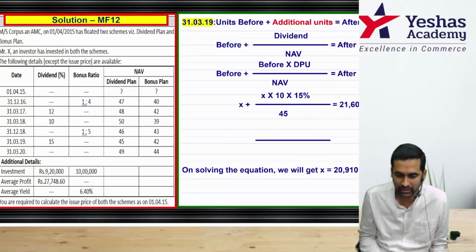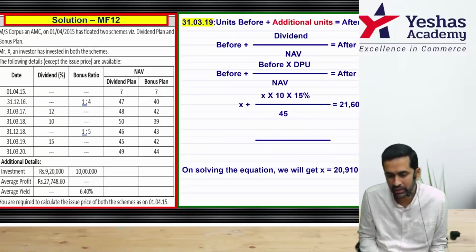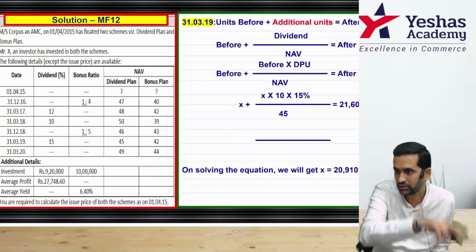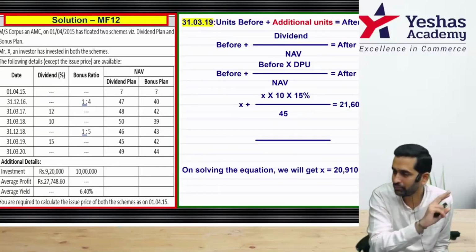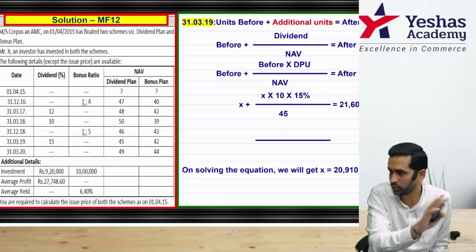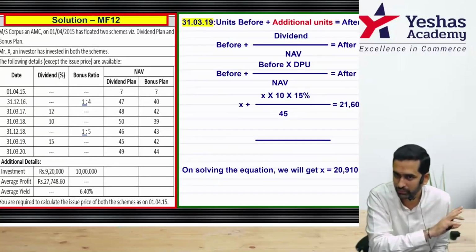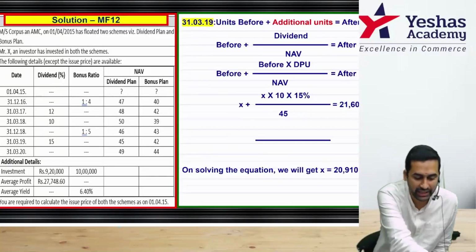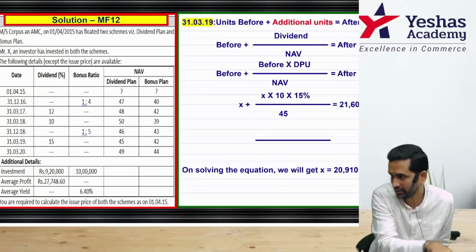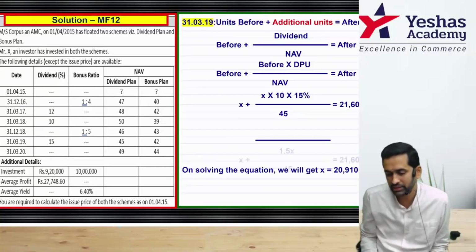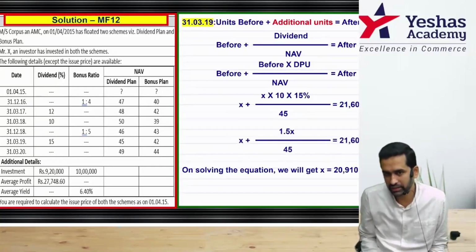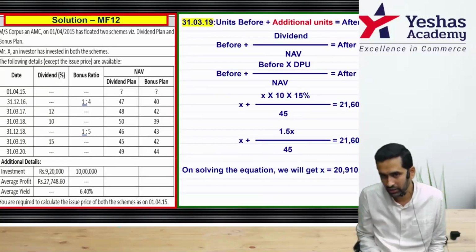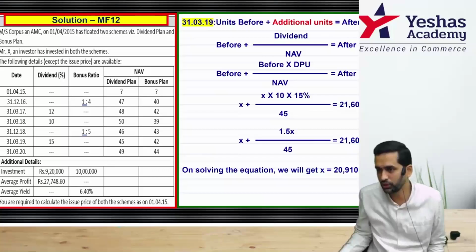Keep it as X. Now understand the equation. X plus X into 10 into 15%. 15 I'm taking because we are doing reverse working. We have to come from the bottom. 10 can be taken as face value. That assumption is okay, but NAV can't be 10. Face value can be 10. So X into 10 into 15% by 45. 45 is the NAV rate on that day, 45 rupee. Now you'll have to solve an equation. X plus this will be 1.5X by 45 is equal to 21607. When you solve it, you get 20910.